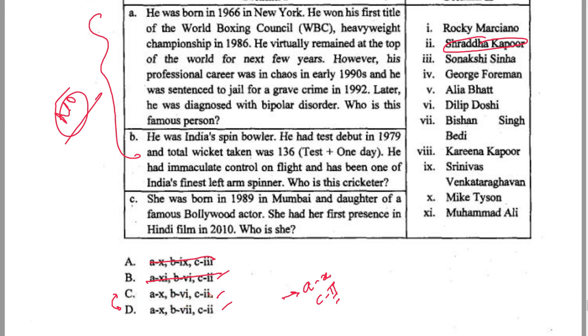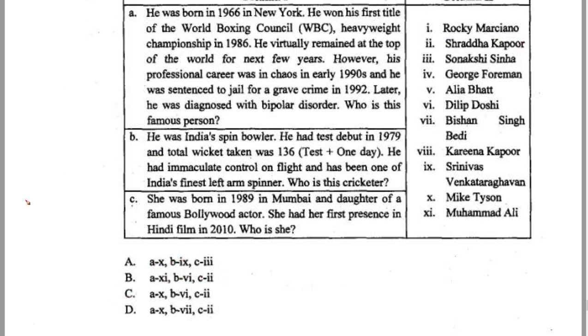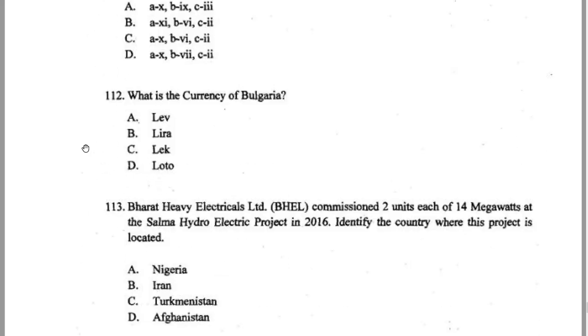Okay. So A is X, C is number 2. Now what is there with B? So B either goes with 6 or it kind of goes with number 7. What is number 7? Yeah, that's 7. So Bishan Singh Bedi. What is this, by the way? He was India's spin bowler. He had test debut in 1979. Bishan Bedi cannot be the answer. Do we have? Okay, that's Dilip Joshi. So your answer is C. Okay, simple. You can knock these questions off. All these kind of questions. Match the following. Easy peasy.